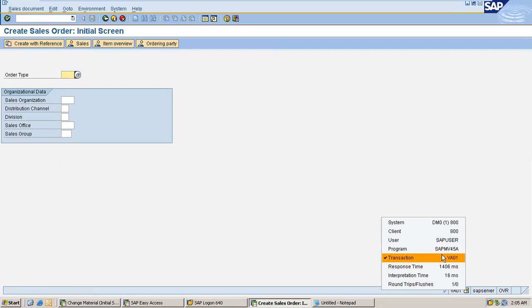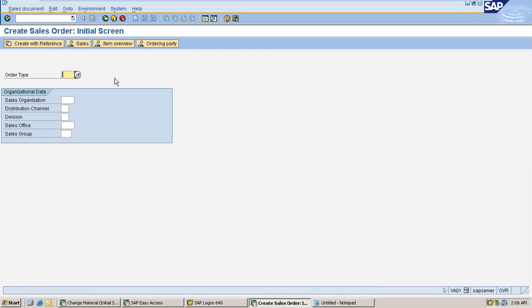Let's remember that every transaction code will have a program running in the background. Okay, let's say I wanted to create an inquiry. I use a transaction called VA11, which is to create an inquiry. So this is how your easy access menu works.